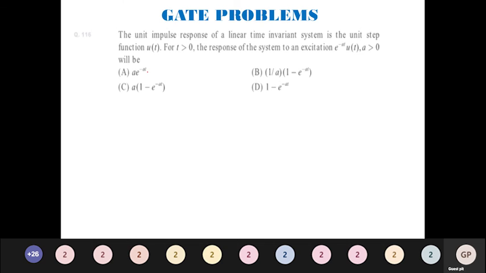Next question. The unit impulse response of a linear time invariant system is the unit step function u of t for t greater than 0. The response of the system to an excitation e power minus at u of t for a greater than 0 is what? So from this, try to read the question step by step. Unit step function, okay, it means h of t is going to be u of t. And they have also given the excitation, which is x of t, e power minus at u of t. So we have to find y of t.